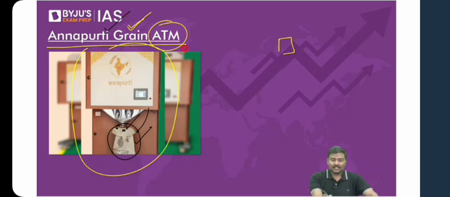So these are the two very important reforms which have been implemented by the government in the last couple of years in order to make public distribution system, or let's say NFSA implementation, much better, much more efficient. Okay. Next is the concept of agriculture credit.